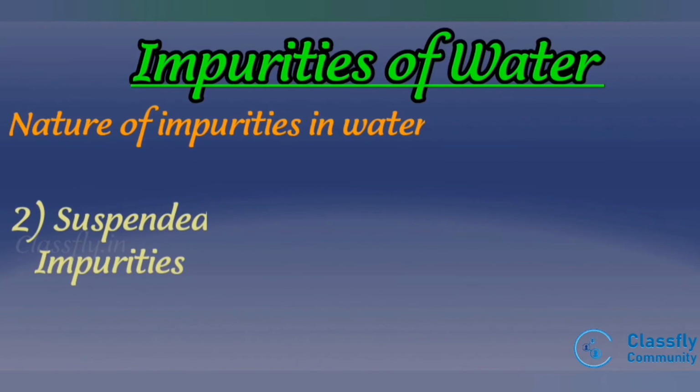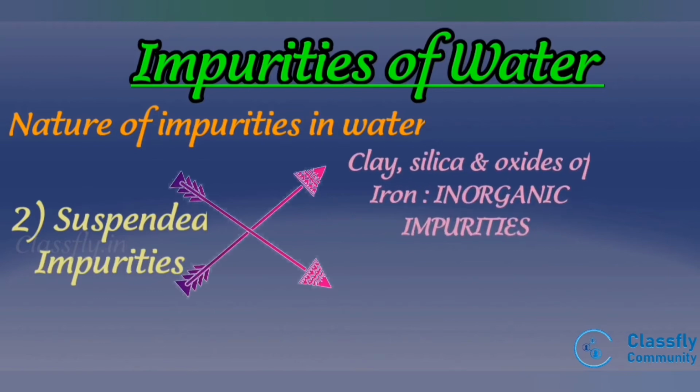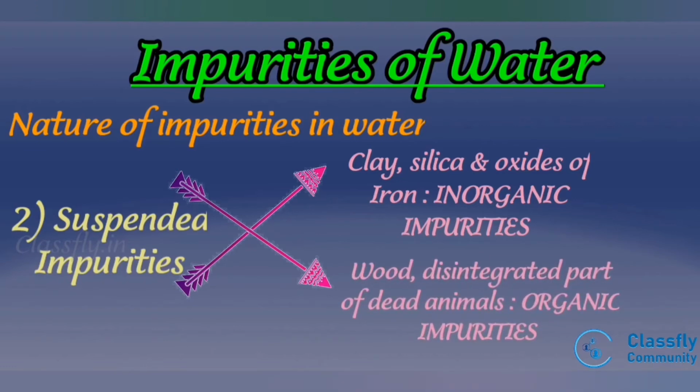Second one is suspended impurities. They are insoluble impurities which can be removed by primary treatment. There are mainly two types. First one, clay, silica and oxides of iron are inorganic impurities. Second one, wood and disintegrated parts of dead animals are organic impurities.